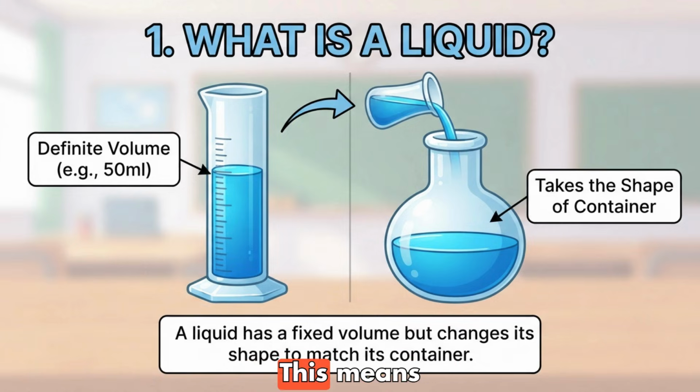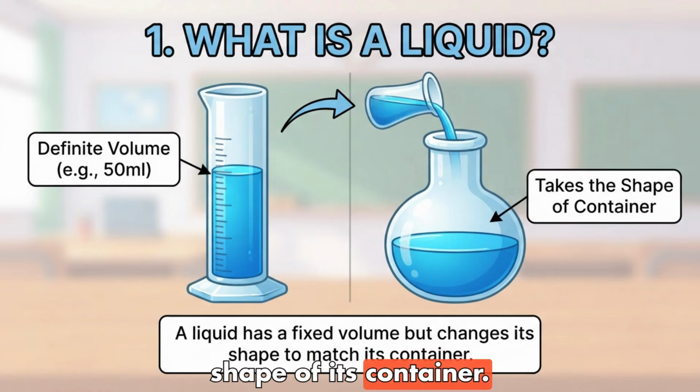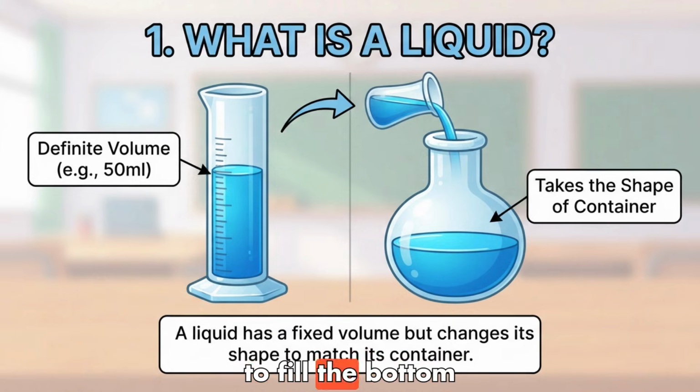Definite volume. This means that a specific amount of liquid, like 1 liter of water, always takes up the same amount of space. If you pour it from one container to another, the amount of space it occupies doesn't change. No definite shape. Unlike a solid, which holds its own shape, a liquid takes the shape of its container. It spreads out to fill the bottom of whatever you pour it into.